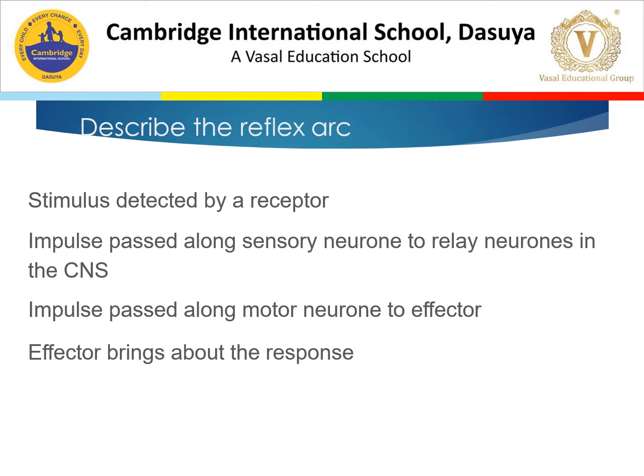Dear students, as you know about reflex action, it is an automatic response to a stimulus. Now what is a stimulus? A stimulus is a change in the internal or external environment of an organism.